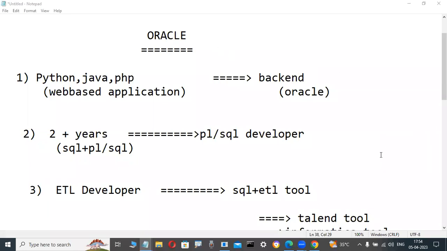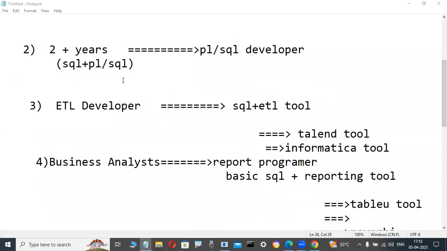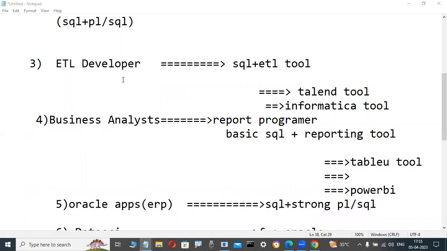Not only for back end jobs, at least minimum basic knowledge of databases is required. According to your requirement, you have to learn. Maybe you're a Java programmer, then you concentrate on the concepts they use in a database, not everything is required. If you are a PL/SQL developer or an ETL developer, there are particular concepts and areas that are useful.